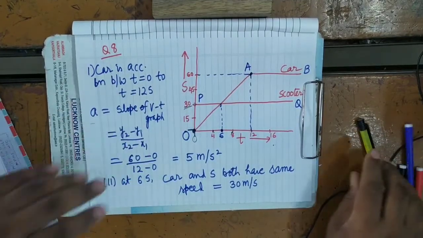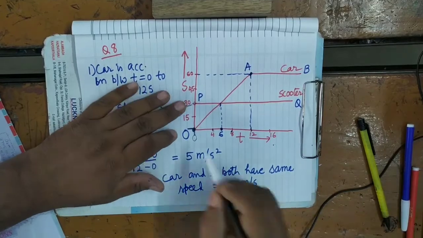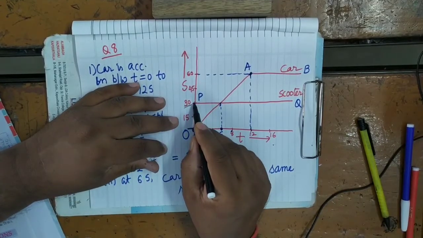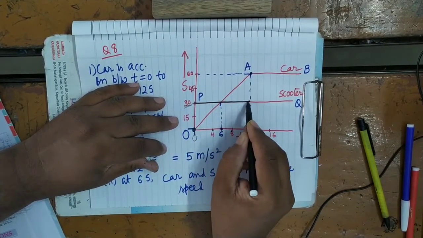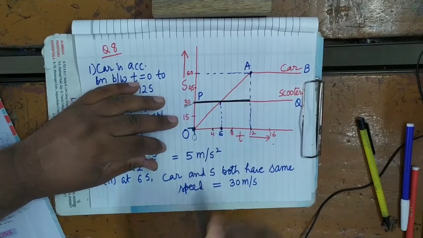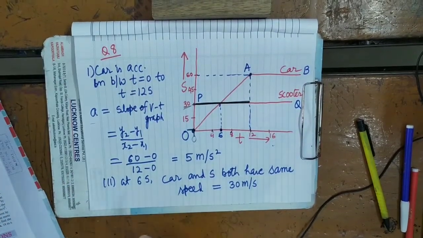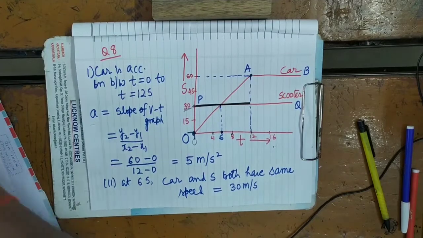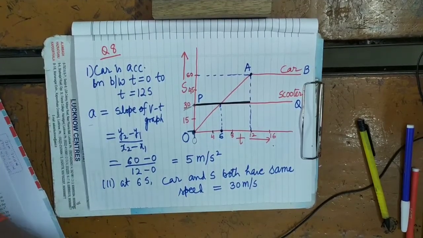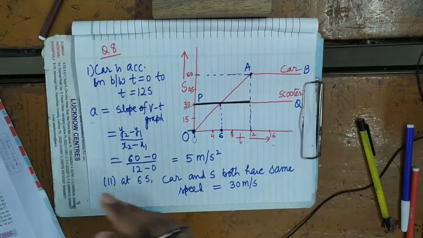So see here, the speed-time graph for the scooter for 12 seconds is this black portion. It's clear? What will be the distance traveled by the car?